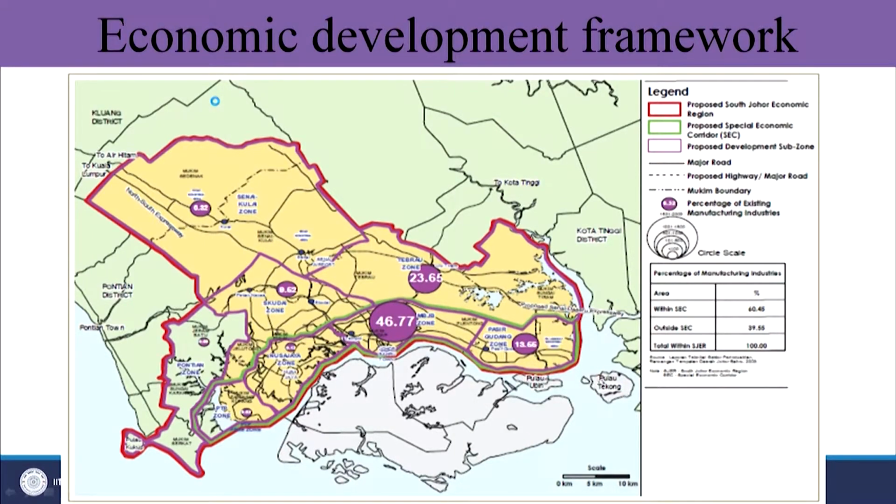Now, you can see the relative economic importance in that corridor. Johor Bahru, the central city in this whole region, accommodates the maximum percentage of industry, about 47% of total industry, followed by several other smaller cities surrounding the main city. Please recall the examples we showed for the Delhi case, National Capital Region Delhi, where around Delhi there are industrial townships and industrial cities. Similarly, here also around Johor Bahru they have created several sub-cities and cities, or they are going to enhance or increase the coverage of the city.